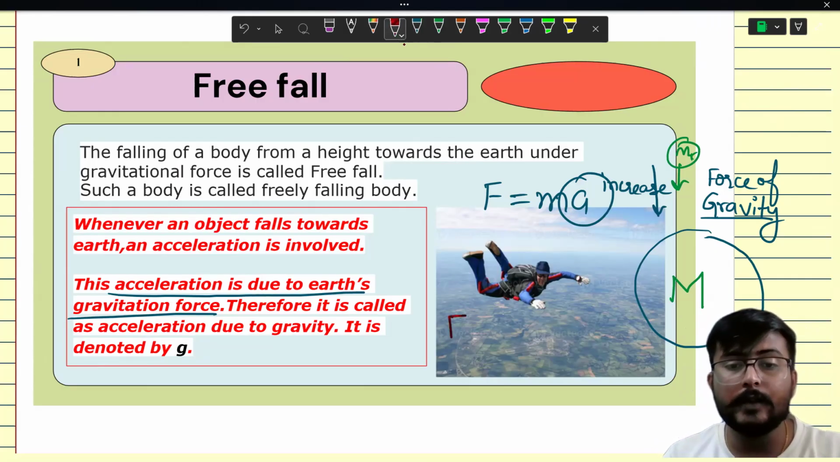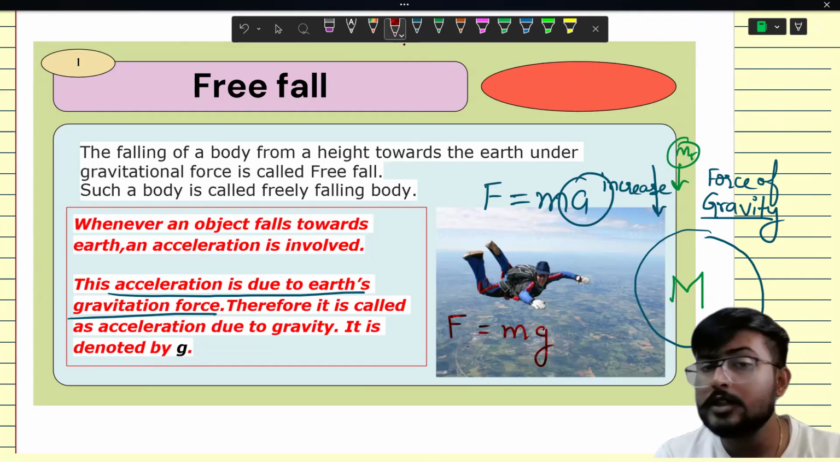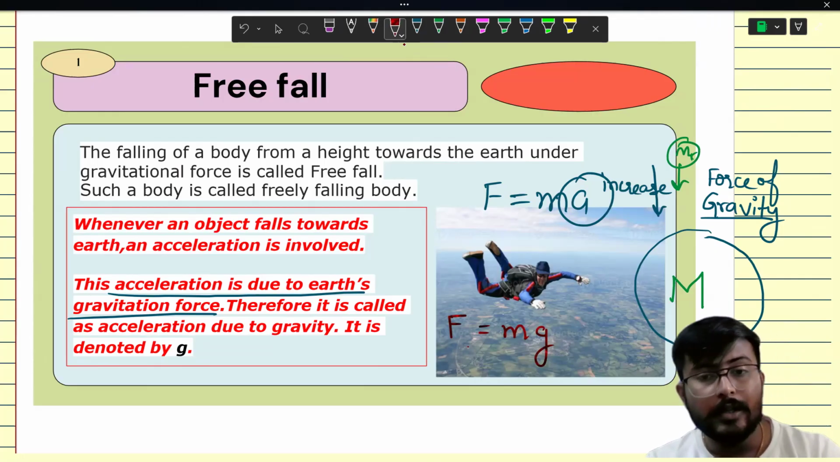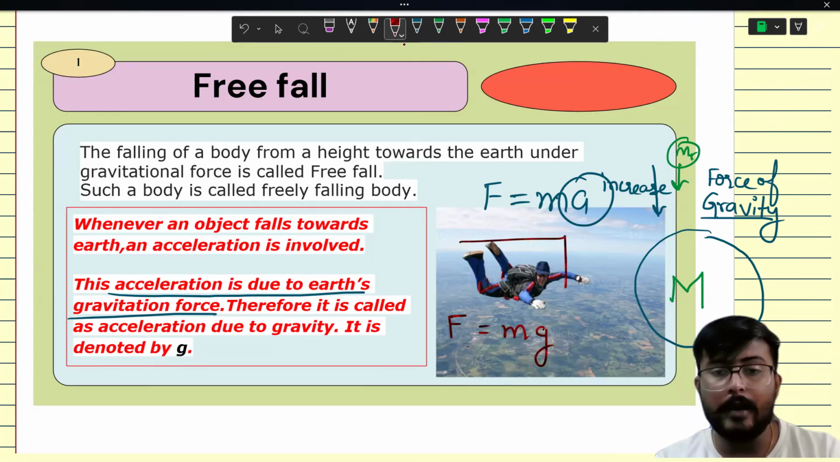So whenever something is falling under the force of gravity, it will experience an acceleration that is represented with small g. So if someone asks you what small g is, it is the acceleration due to gravity. Okay. So suppose this man has a mass of 50 kg.